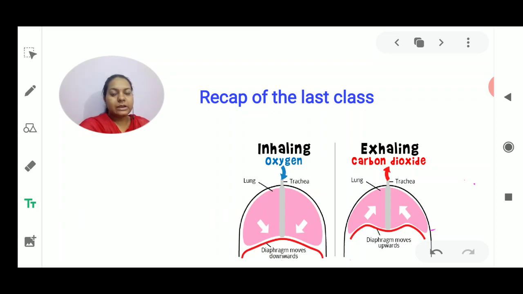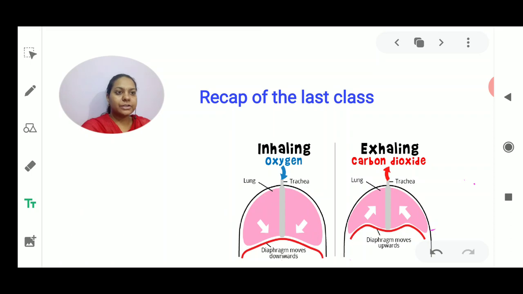And lastly, I told you about the respiratory system of various organisms, which included the respiratory system of amoeba, then earthworm, and then gill respiration. And lastly, we discussed the human respiratory system.